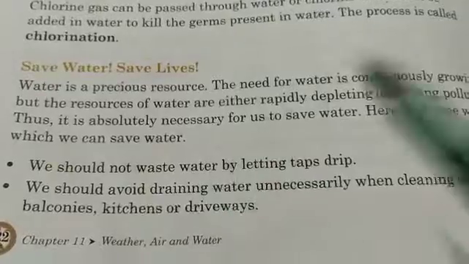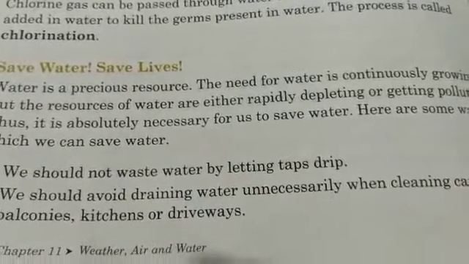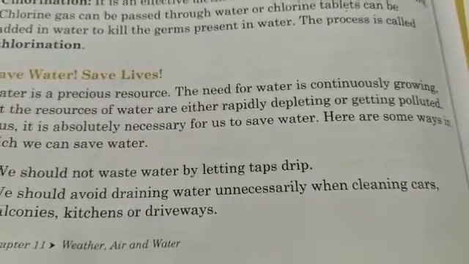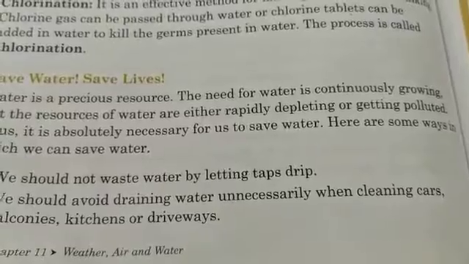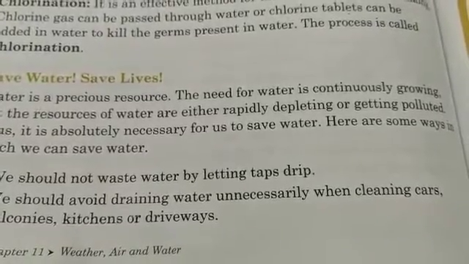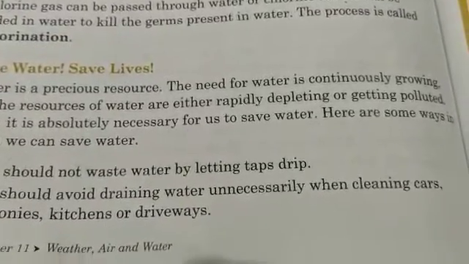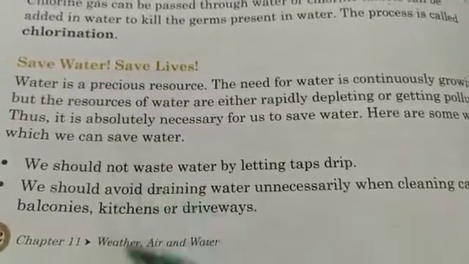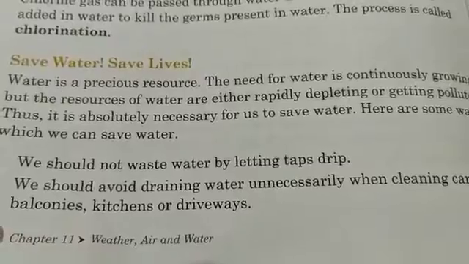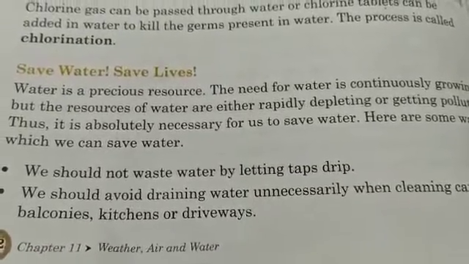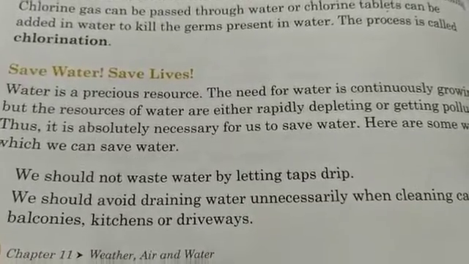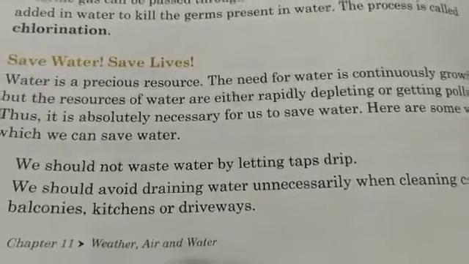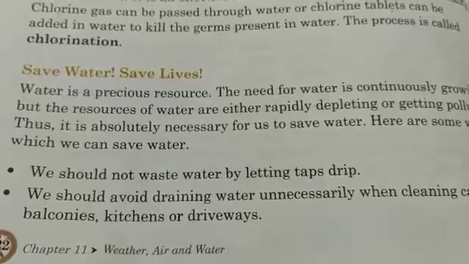Save water, save lives. We know that water is a precious resource, and we need water for everything. Water is rapidly depleting, or it is getting polluted, so it is necessary for us to save water. Some methods are there by which we can save water, and it is our responsibility to save water for future generations. For example, we should not waste water by letting taps drip.